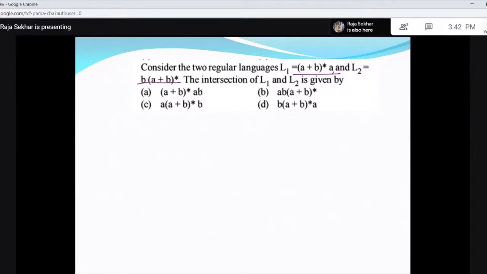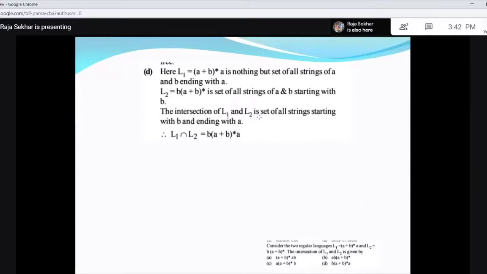So if it is intersection, you should have strings ending with A and strings beginning with B. So what is your regular expression? Strings beginning with B and ending with A. This is my regular expression. That is the intersection. If it is union, it is going to be different.